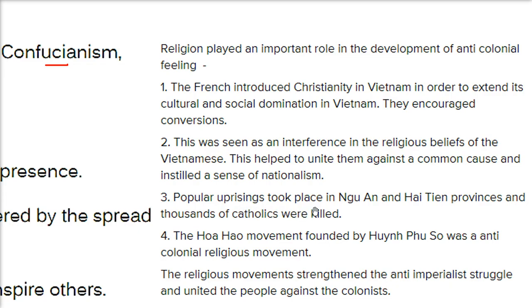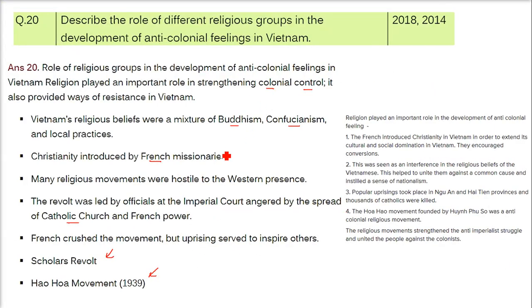Popular uprisings, as I just said, took place in Quang Nam and Ha Tinh provinces, and thousands of Catholics were killed. Now the Hoa Hao movement, founded by Huynh Phu So, was an anti-colonial religious movement, and the religious movement strengthened the anti-imperialistic struggle and united the people against the colonialists.